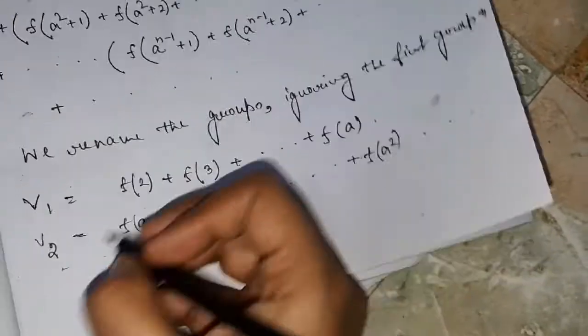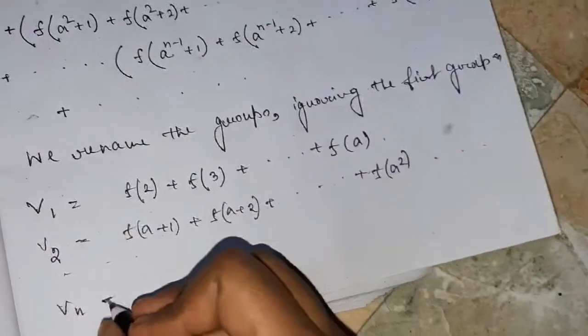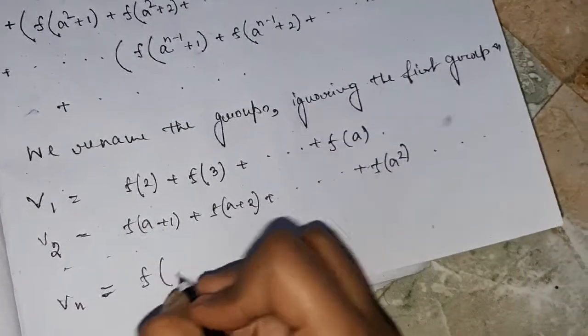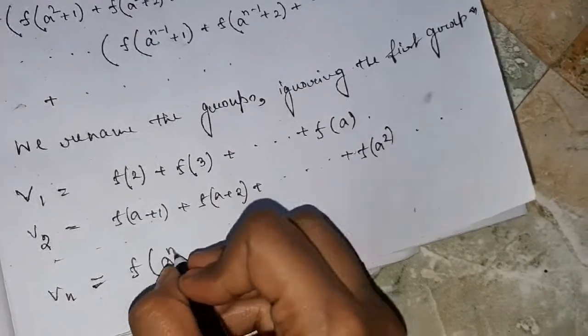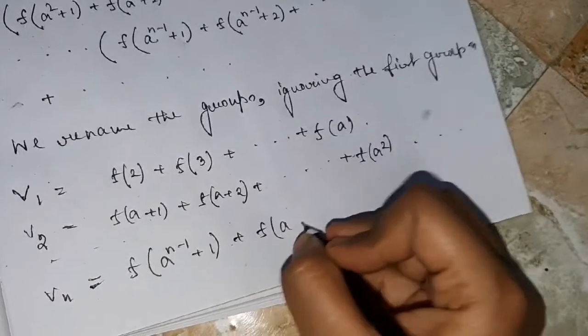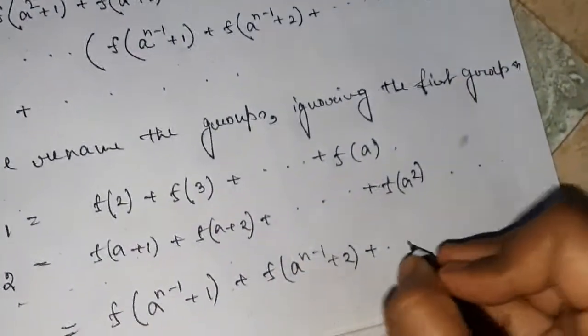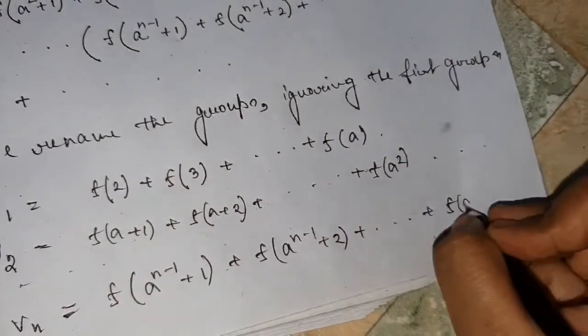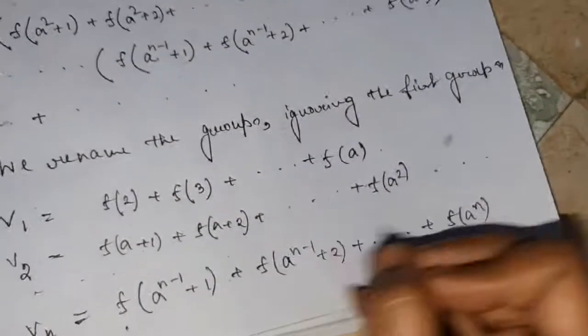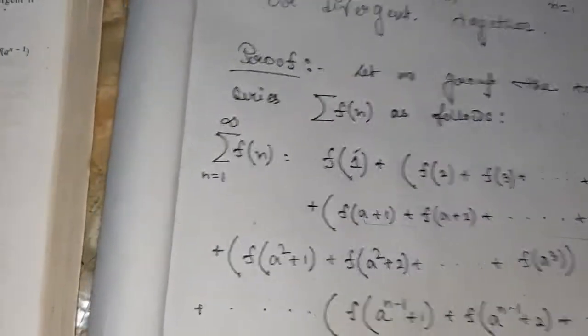So write down the nth term, vn equal to f of a to the power n minus 1 plus 1 plus f of a to the power n minus 1 plus 2 plus dot dot dot plus f of a to the power n. Okay, so we have formed the series summation vn.